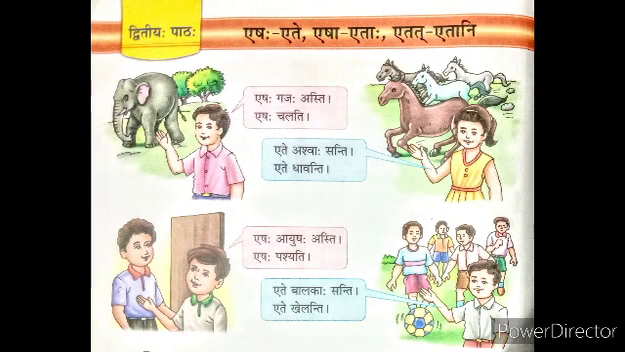Eshah gajah asti. He is an elephant. Eshah chalati. He is walking. Ete ashvaha santi. They are horses. Ete dhavanti. They are running. Eshah ayushah asti. He is Ayush. Eshah pashyati. He is seeing. Ete balakaha santi. They are children. Ete khelanti. They are playing.